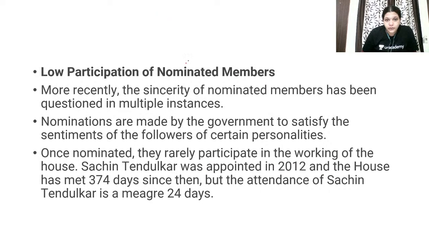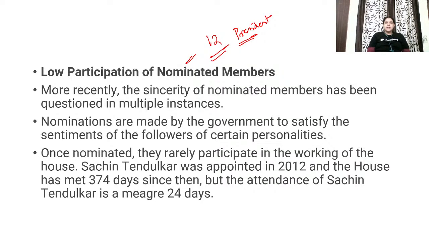Then low participation of nominated members. 12 members are nominated by president, but we know very well how much they are participating. Their participation is very, very less. Sachin Tendulkar was appointed in 2012 and the House has met 374 days since then, but the attendance of Sachin Tendulkar was 24 days. Give even other examples. Okay, give examples. Very important.